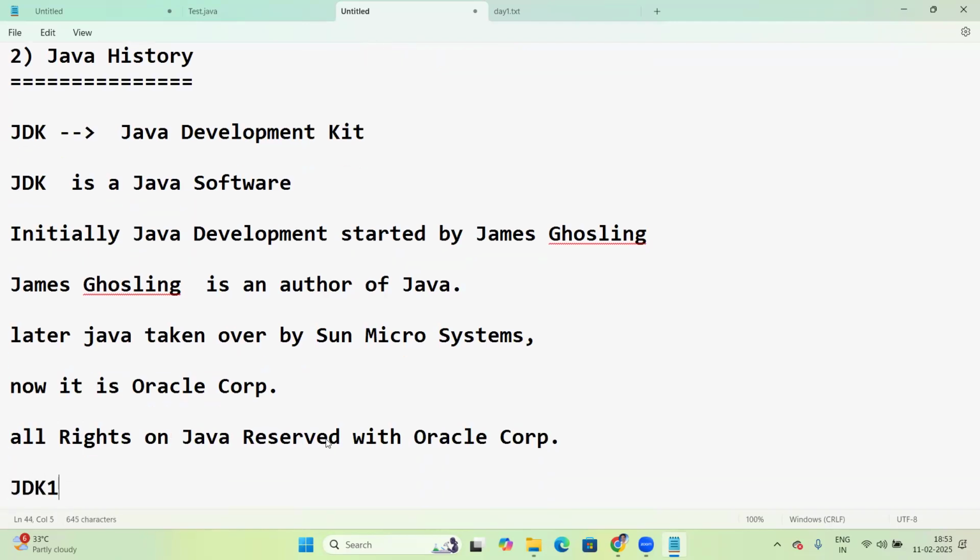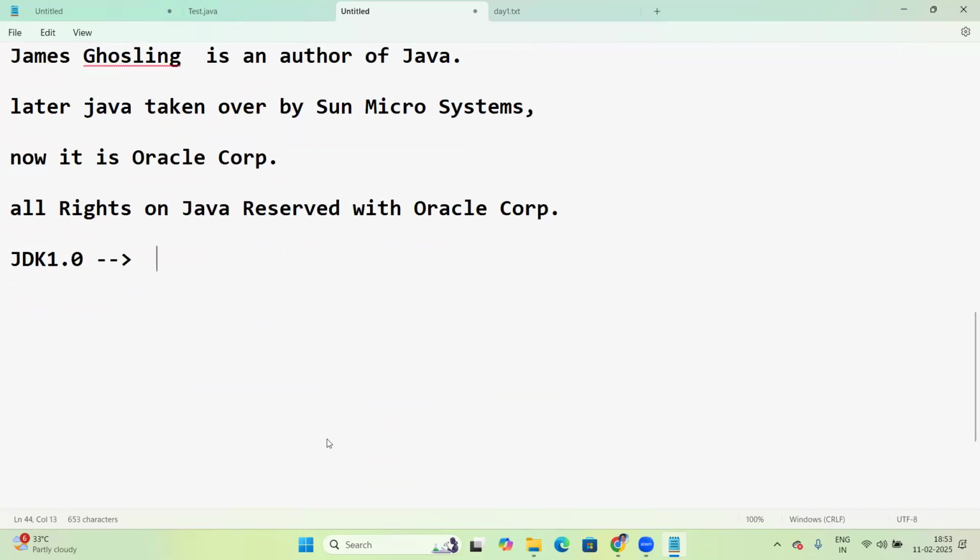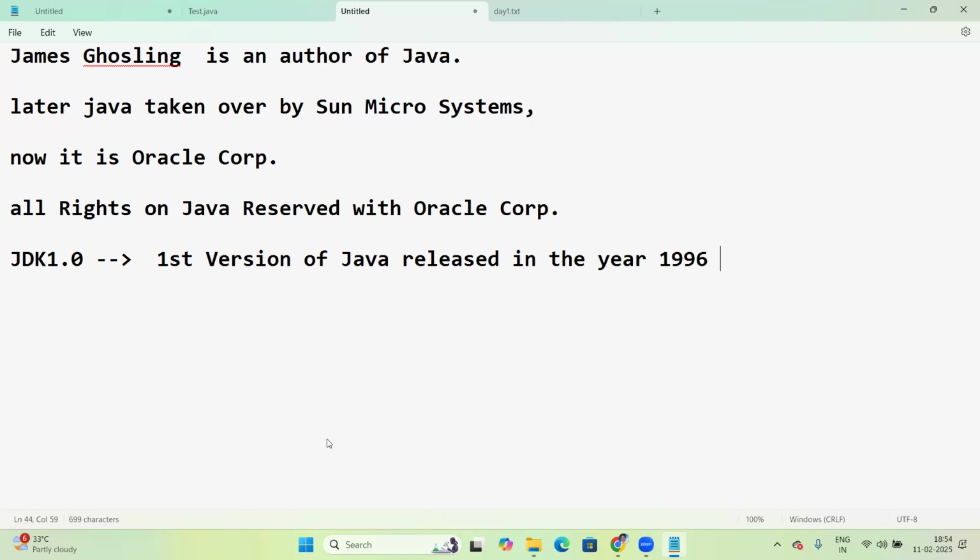JDK 1.0 is the first version of Java. It was released in the year 1996.